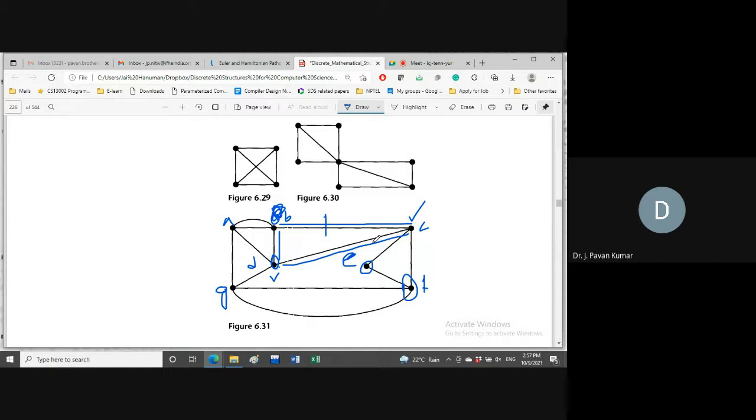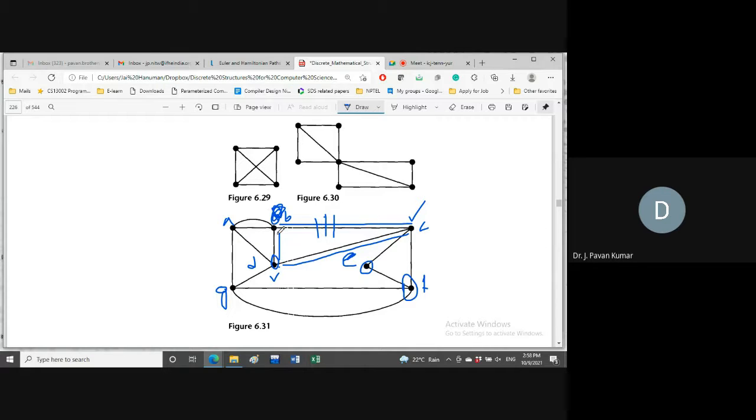Similarly, from C we are having three alternatives. We said only three alternatives: C to D, C to E, C to F. But why didn't we consider CB? Because CB we have already covered. So CB we are assuming that it is removed from the graph. The graph will contain the remaining edges only. Similarly, when we are at B, we will be having only two options. That is B to A in one way, B to A in another way. Because we assume that the other edge is already removed from the graph.